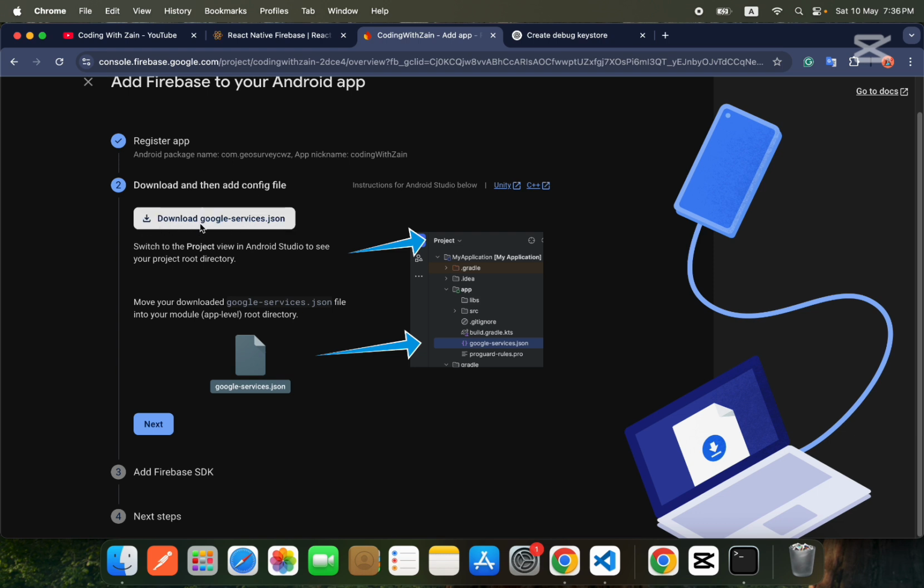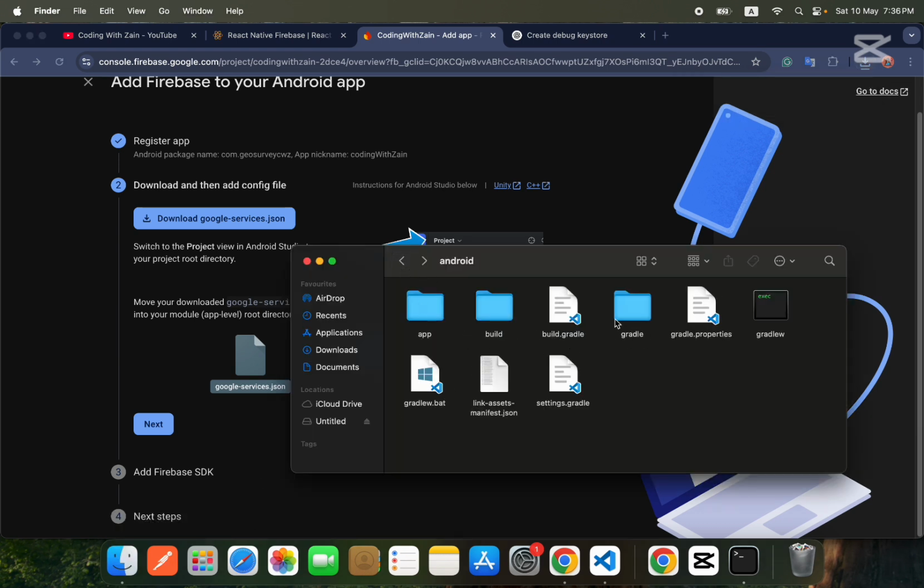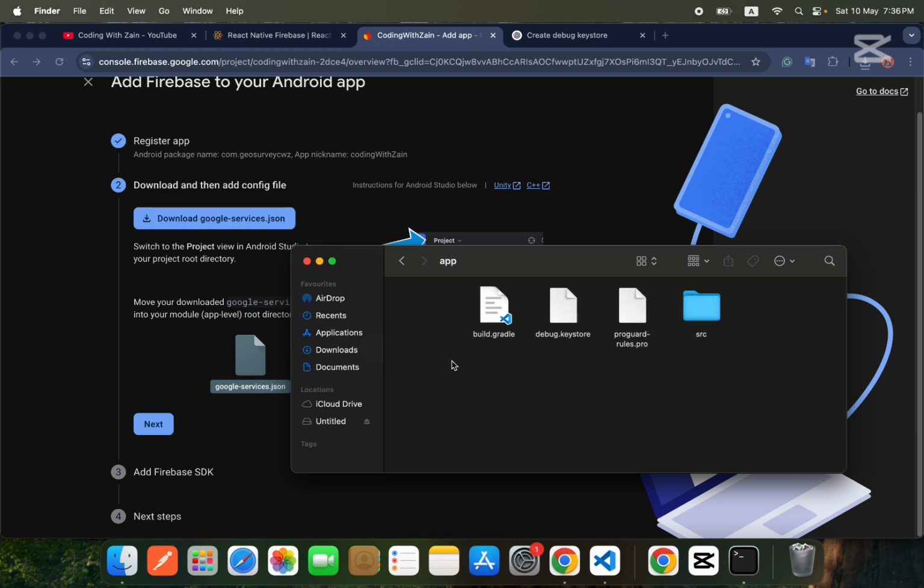Now Firebase will provide you the google-services.json file, and then you need to download it, and you have to place it inside your app folder. Okay, so this is my app folder. I will go to the download, copy this and paste it over here.